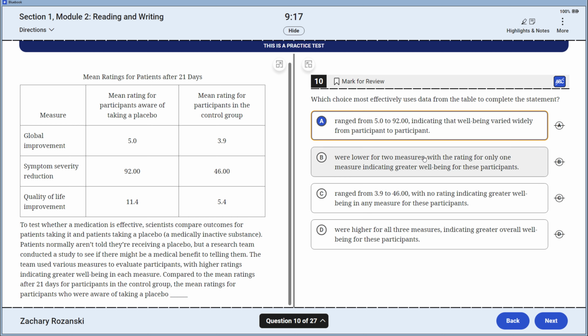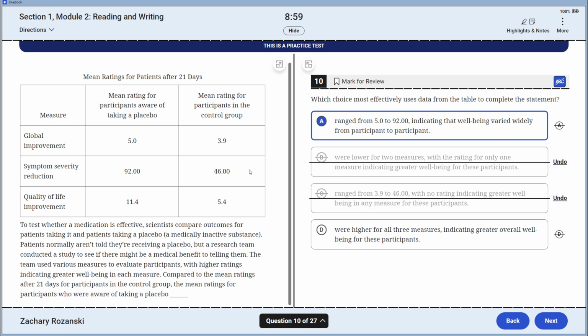I don't like that I'm not doing two things, but we'll leave him on the table. We're lower for 2 measures, higher, I don't like that. That's a liar. It ranged from 3.9, no, patients who were aware that they were taking a placebo did not range from 3.9 to this. It wants me to mess them up.